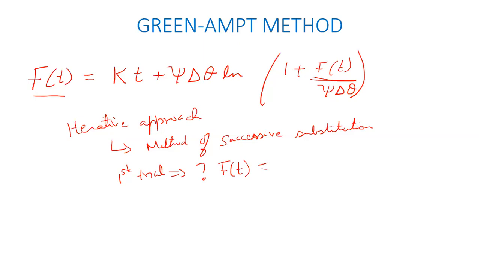You start off with an initial guess, you put that in, solve it, then you get a corrected, new value, right? You put that in again, and then you solve it again. And then you keep doing that until you reach a point where when you put in a number, the number that you get out of the equation is the same as the number that you put in. Then you can say that your solution has converged, right? That's one way of checking whether your solution is converged. Okay. So in this particular case, if I were to adopt the method of successive substitution, what would be a good first guess to make? Can anybody think of what would be a good first guess?